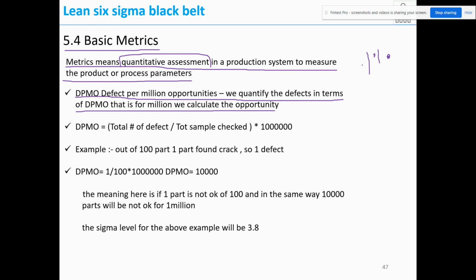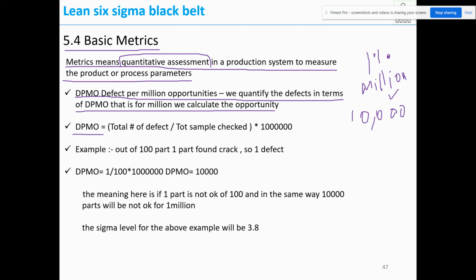We will not say percent, for 100. We will say per million. For a million, 10 lakh, it will be 10,000 parts. In Six Sigma we calculate only per million.